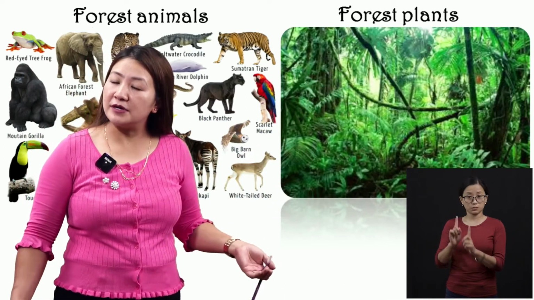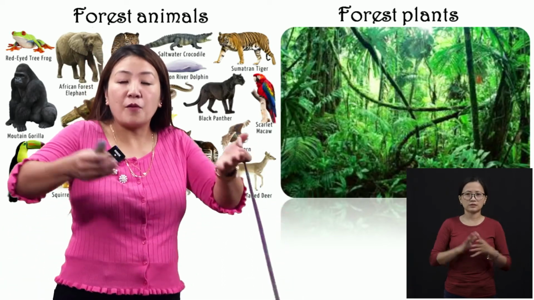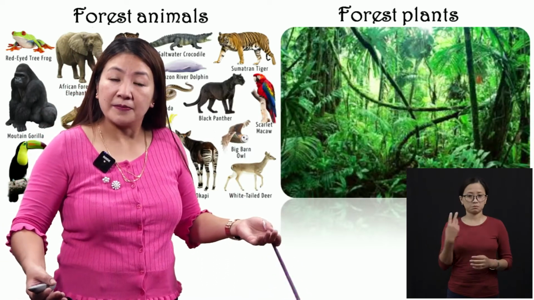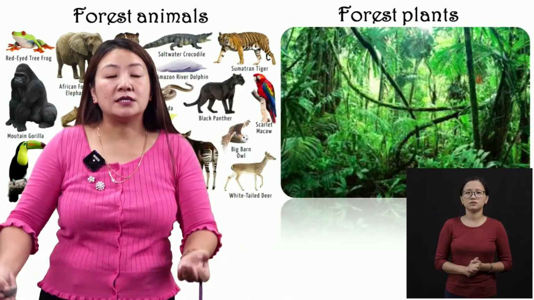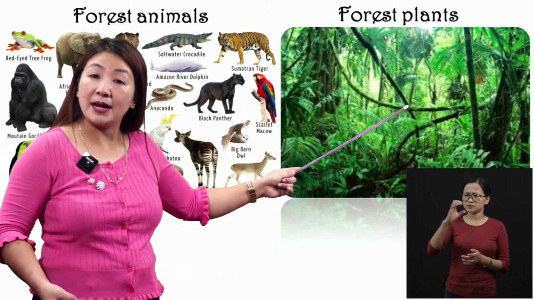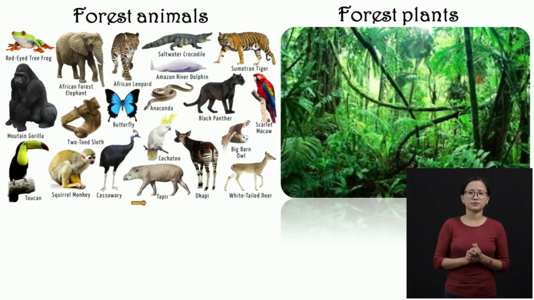So in the forest, the animals and the plants are different from what we find in town, in our place. Yes or no? The animals that we find in the town and city are very different from forests, even the plants. So these are forest animals, forest plants.